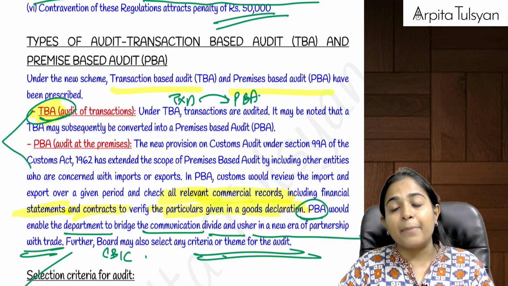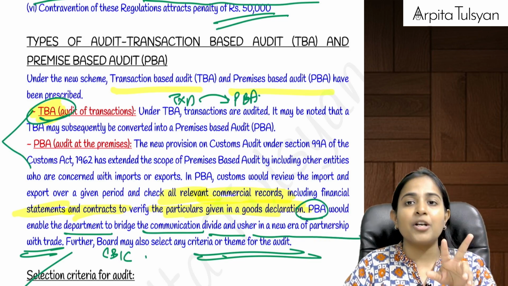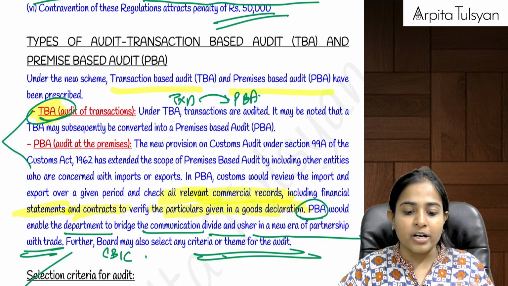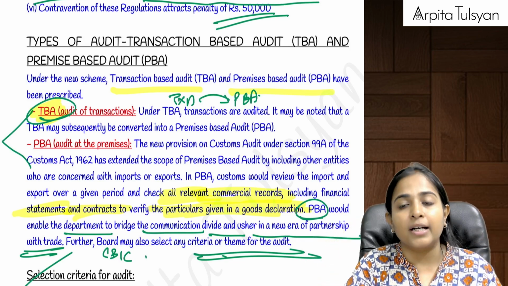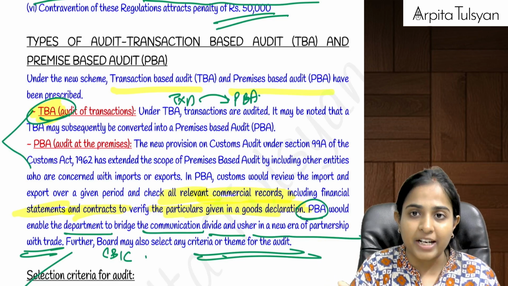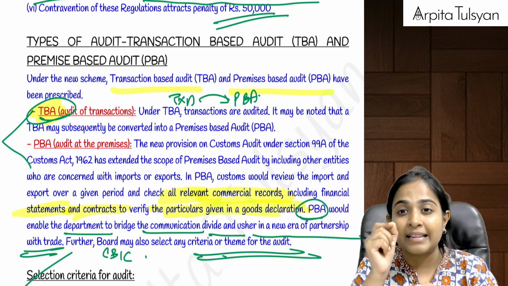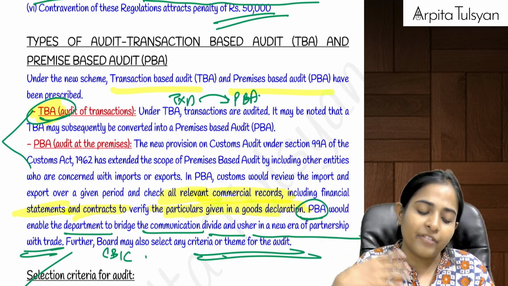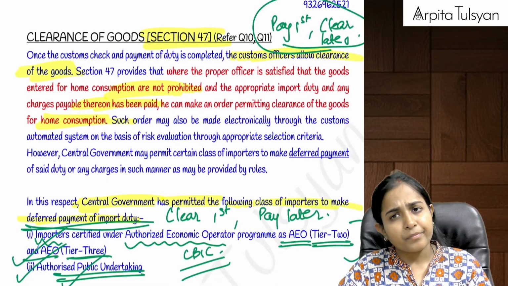But this can be further converted. Means if they want to go more into detail, then this transaction based audit can be converted into premise based audit. Premise based audit means all the transactions will be checked. Import, export, other things will be checked. Then their financial statements will be checked, so that we will get a full overview. Means if there is something which they are hiding, then by checking all of this together, we will be able to do the audit in a proper manner. Are you clear with this?